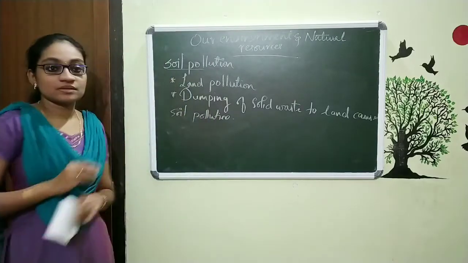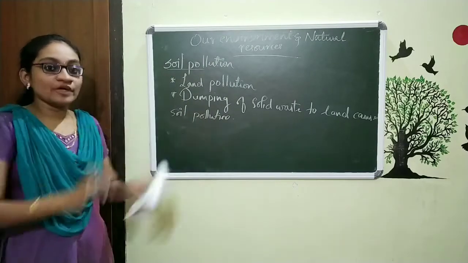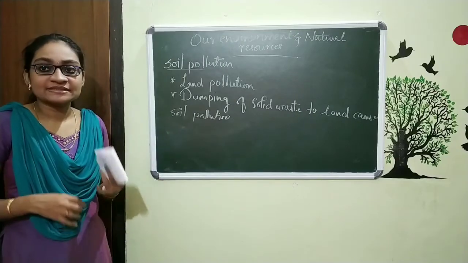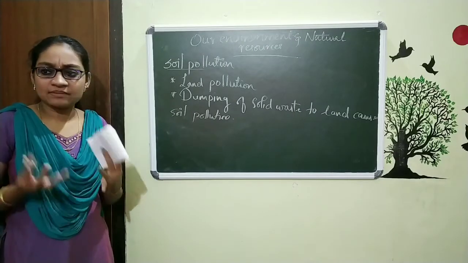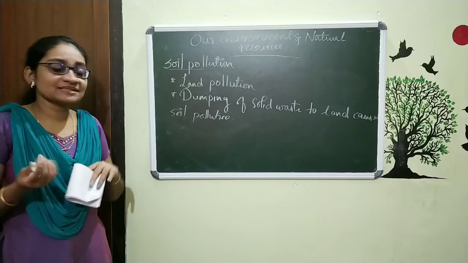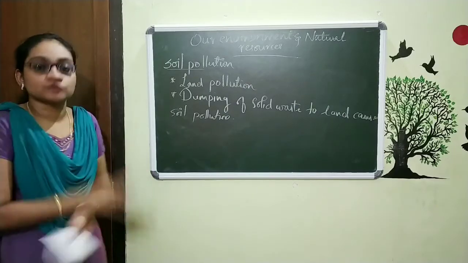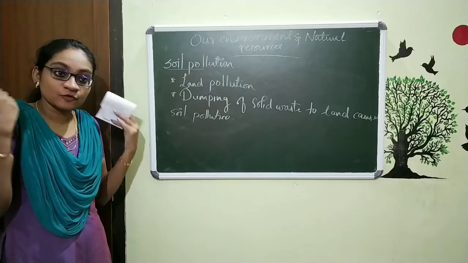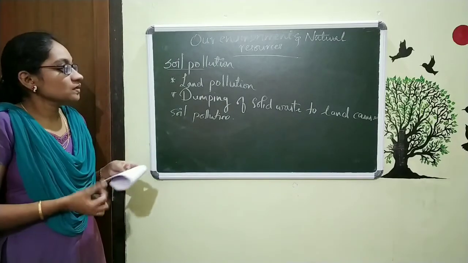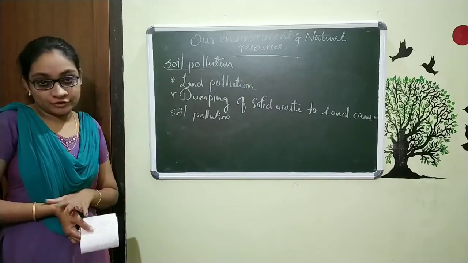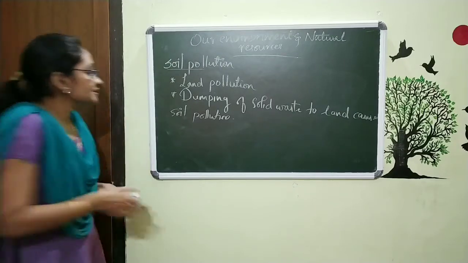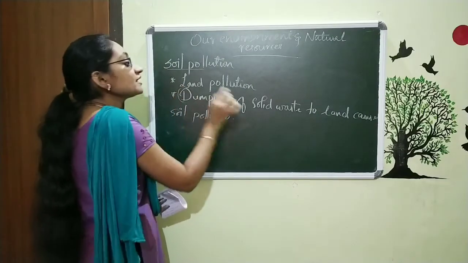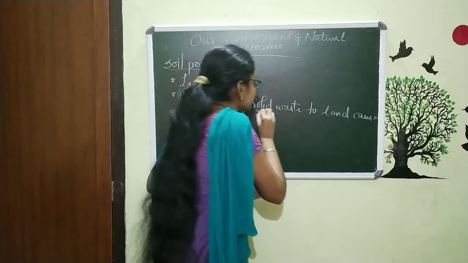That is, if I am just throwing some plastic bottles, some metal pieces, some glass beakers, like everything, to the soil, what happens? They will be left in the same way for years and years. And so, I can call it soil pollution. So the definition is this: dumping of solid waste.